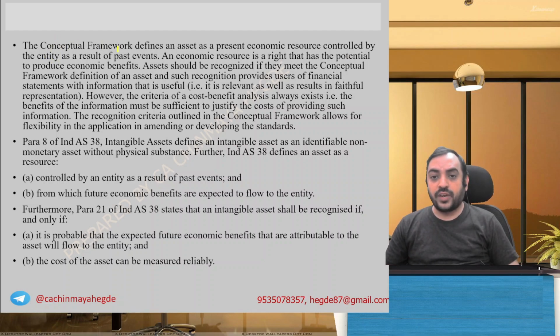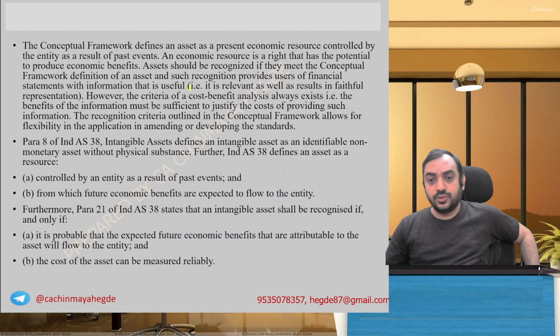The conceptual framework defines an asset as a present economic resource controlled by the entity. An economic resource is a right that has the potential to produce economic benefits. An asset will be recognized only if it meets the conceptual framework definition and the information is useful. However, the criterion of cost-benefit analysis always exists, that is, the benefits of the information must be sufficient to justify the cost of providing such information. The cost constraint, if you remember, we have discussed that. The recognition criteria outlined in the conceptual framework allow for flexibility in applying, amending or developing standards.